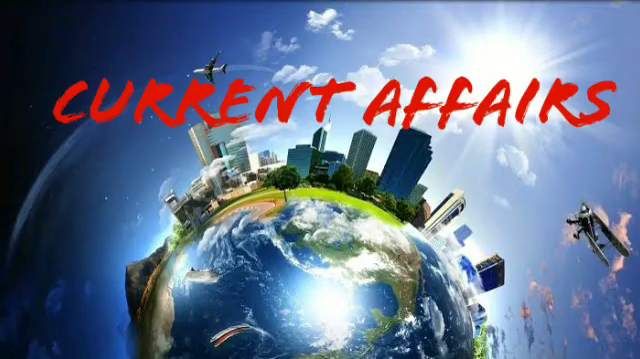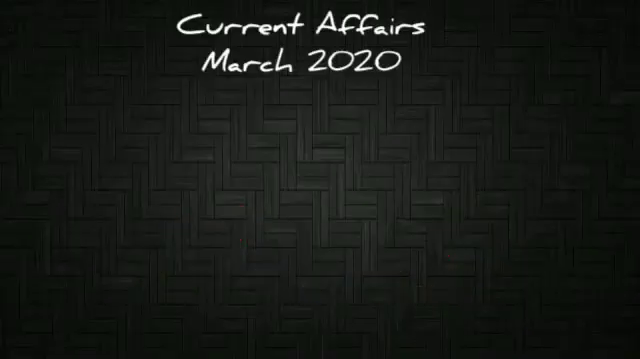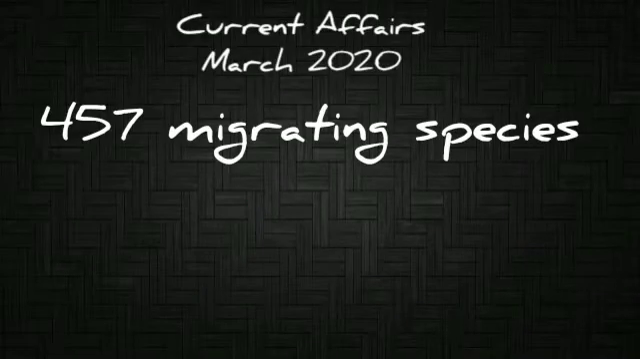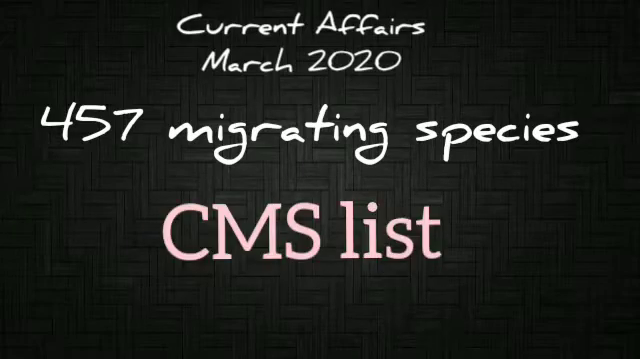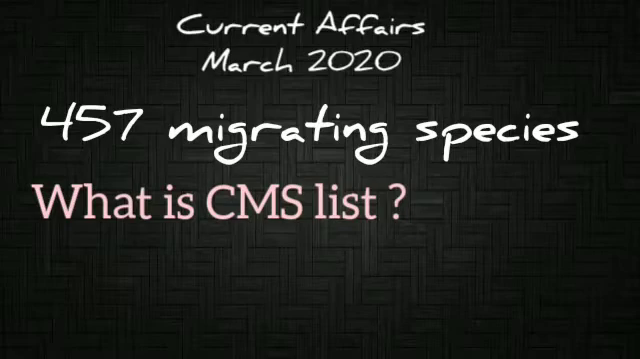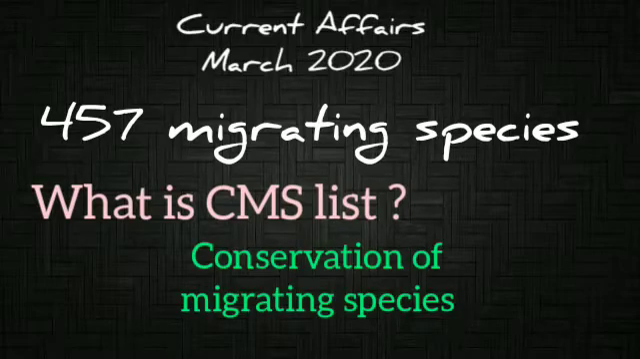Today we are going to see the current affairs of March. Okay, let us see. The first event is India is a host to 457 migratory fauna and it was shown by CMS list. What is CMS list? CMS list is nothing but the Convention on the Conservation of Migratory Species.